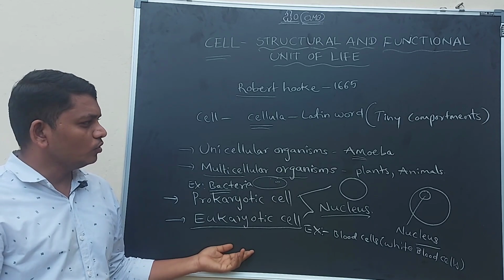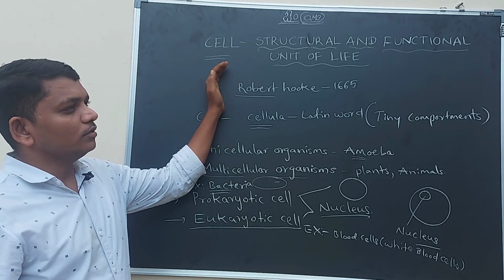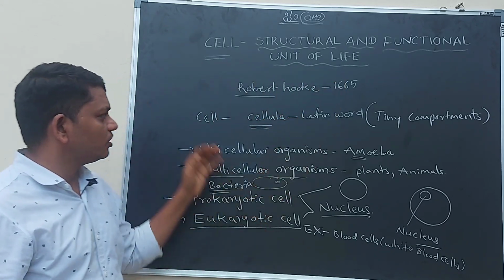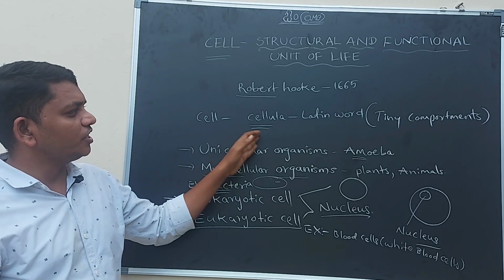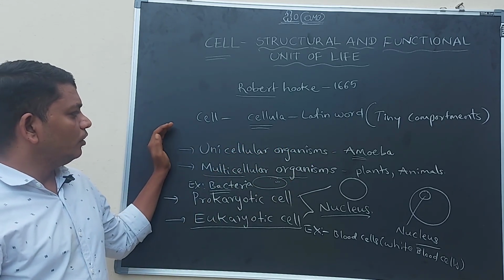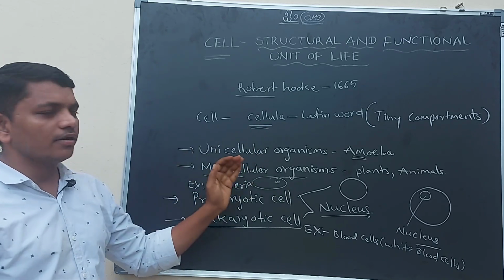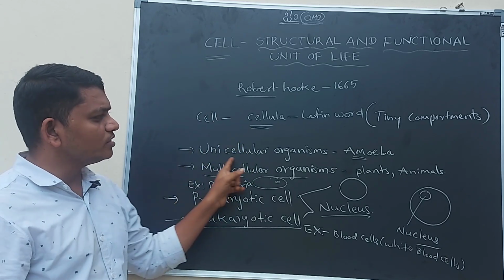So here we discussed who discovered the cell: Robert Hooke in 1665, and that the word cell comes from the Latin word cellula, which means tiny compartments or small chambers, and unicellular and multicellular organisms. So if the organism is made up of a single cell, that is called a unicellular organism.